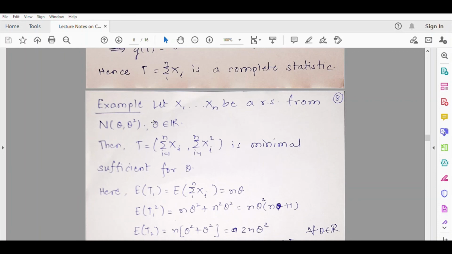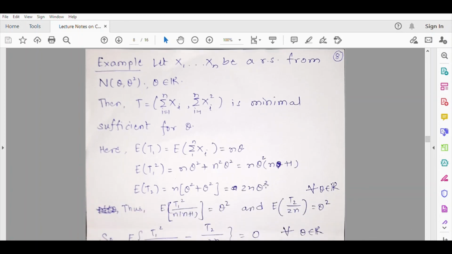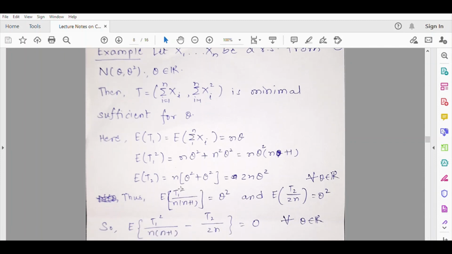Hence what I did is I tried to explore different moments of the elements of this statistic T. So I am calling summation Xi as T1 and summation Xi square as T2. So expectation of T1 is n theta, expectation of T1 square is n theta square into n plus 1, and expectation of T2 is 2n theta square. So what I felt is I can get two different unbiased estimators of theta square here, isn't it? One is based on T1 square, the other is based on T2. So what I got was expectation of T1 square upon n into n plus 1 is theta square, and expectation of T2 upon 2n is also theta square.